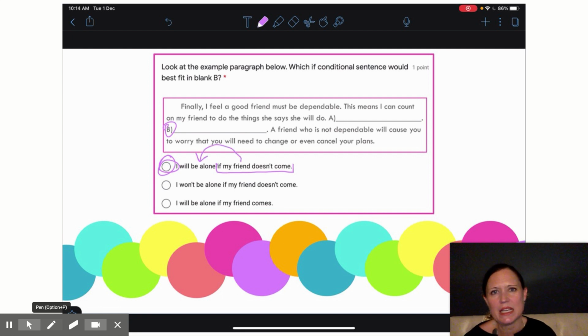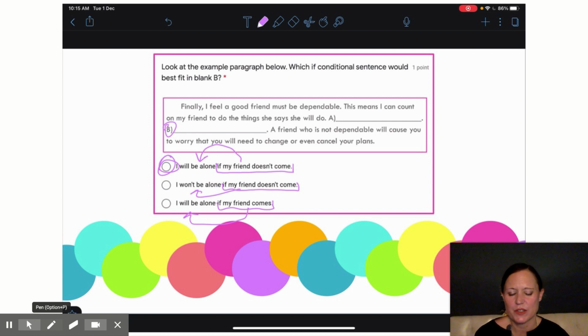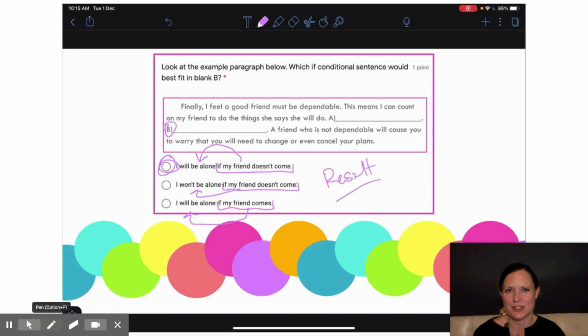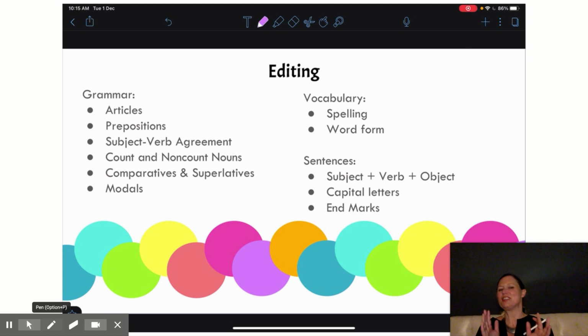I will be alone. Here, if my friend doesn't come, the result, that doesn't make sense. If my friend's not there, then I will be alone, unless I brought someone else, and that's not really what I'm saying. If my friend comes, no, because my friend's there, right? Okay, so I hope you could see that A was our best answer there for a result of an action if conditional. All right, excellent work.